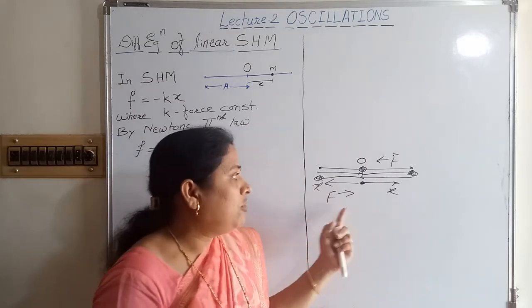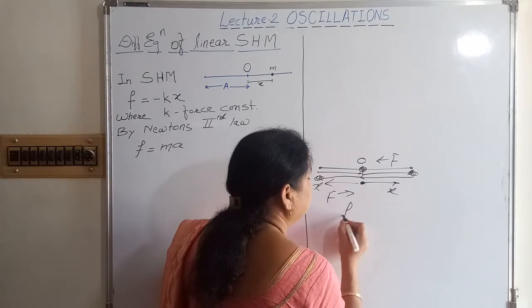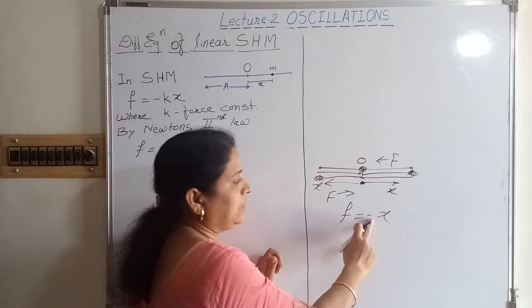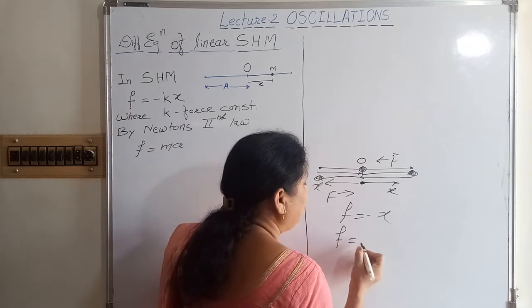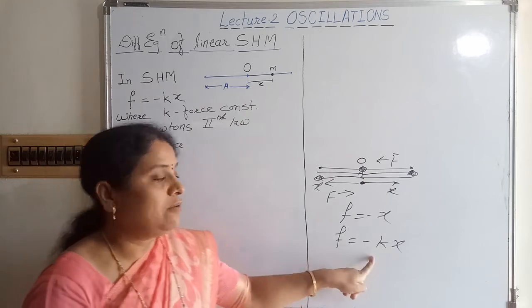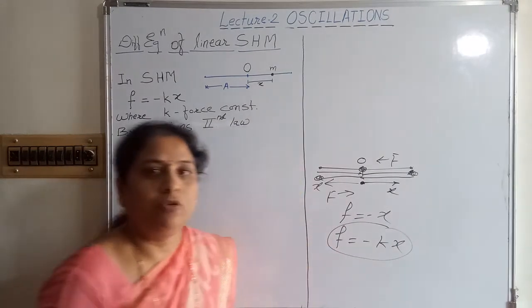So force is directly proportional to displacement and their directions are opposite to each other. The negative sign indicates that their directions are opposite to each other. So we can write the equation for force, that is F is equal to minus kx, where k is the force constant. This is the equation of linear simple harmonic motion.